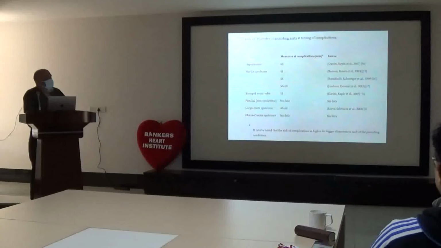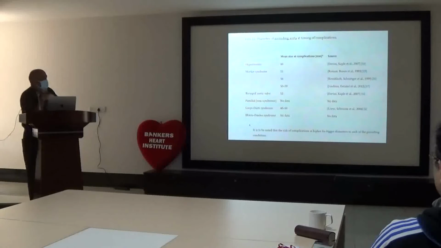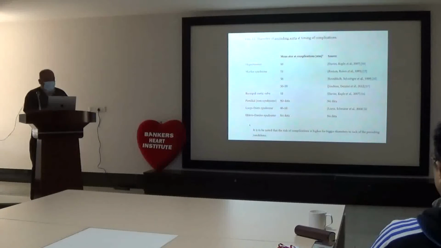Now, the diameter of the ascending aorta and the timing of complication. If you see in hypertension, around 6 cm diameter; Marfan 5.1, 5.6 in different series, and 5 to 6. Bicuspid aortic valve 5.2. Then in other syndromes, 4 to 5. If the patient is already diagnosed, then we should replace before they reach 4.